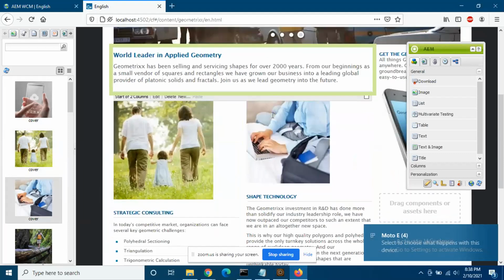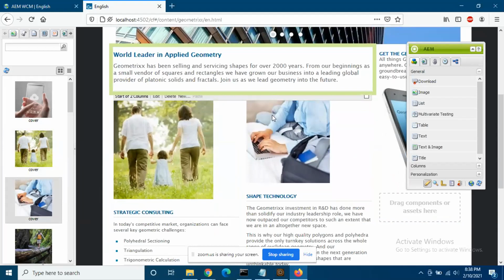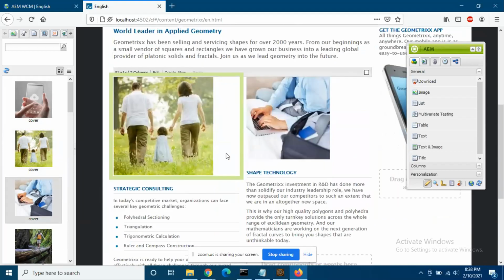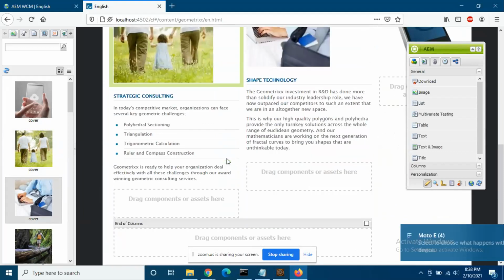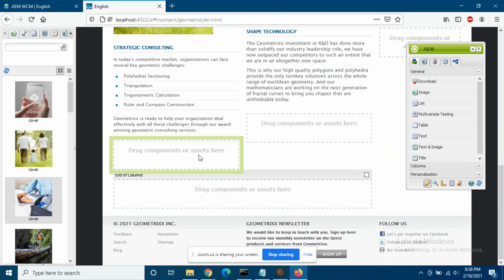Now, apart from changing the image, you want to add one more image. Come down. You see square boxes called drag component for assets here. Suppose you want to add one text and image here also. For that, if you remember, I told you that in AEM we have components. Using components, we can add content. And now you have to add a text and image.